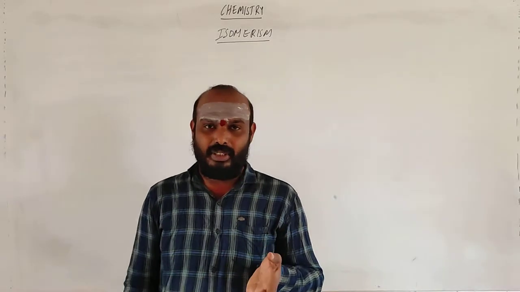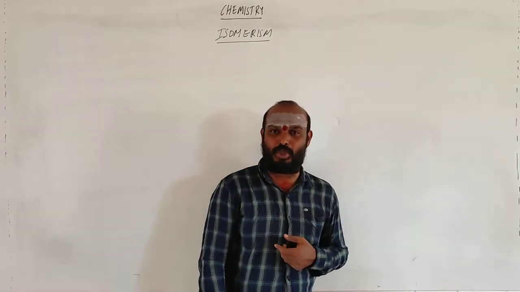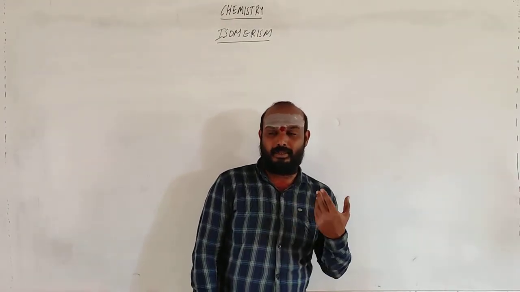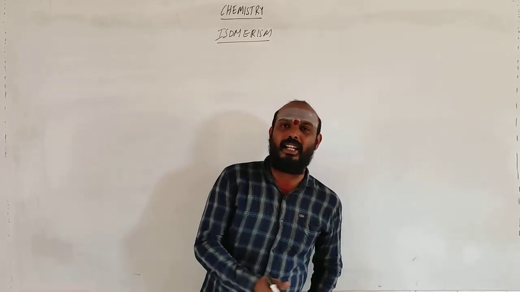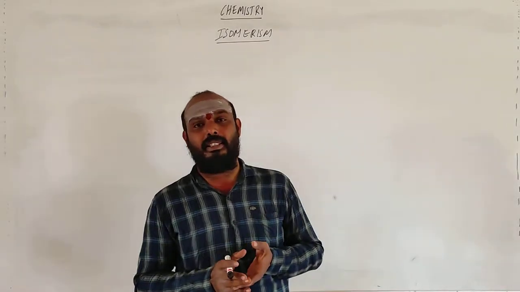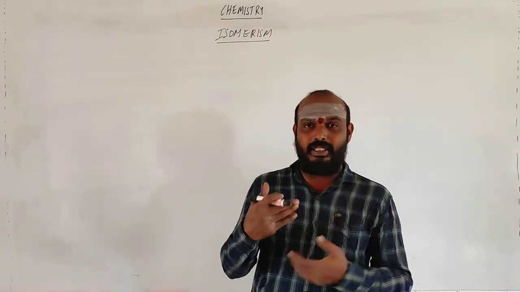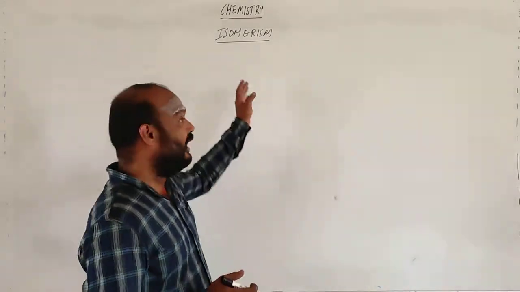You have heard of functional isomerism, positional isomerism, as well as keto-enol tautomerism. These are all isomerism. Two compounds have the same molecular formula but different chemical properties. Such compounds are called isomers.